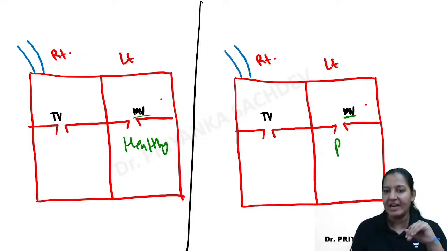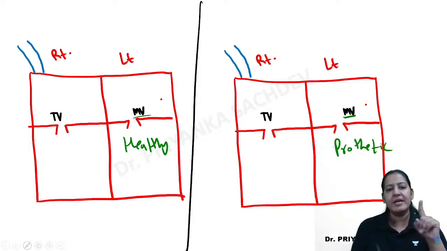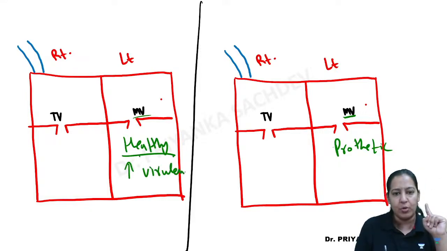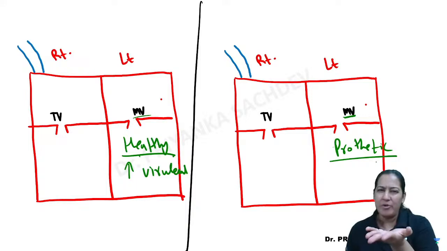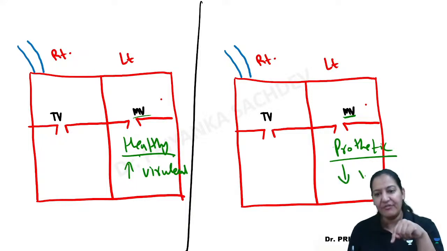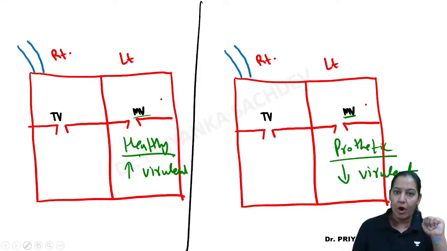So that's why prosthetic valves are here. The healthy valves are not there. The heart valves are weak and they are prosthetic, artificial valves. Since here the healthy valve is there, a bacteria is coming. So the bacteria which wants to cause damage to the healthy valve should be highly virulent. Say yes or no. And here the valves are already damaged, so even a less virulent, less powerful bacteria can cause the damage. Agree or do not agree?